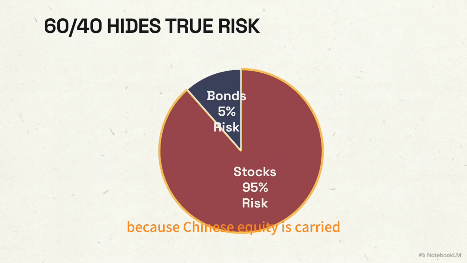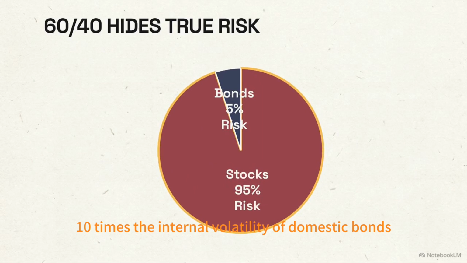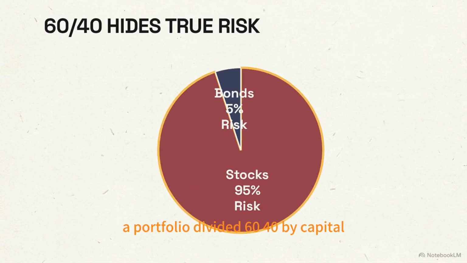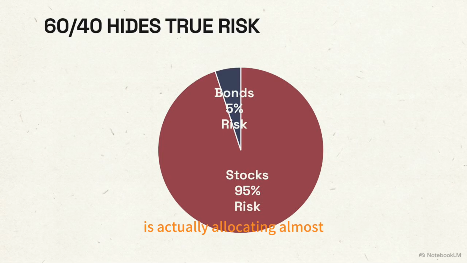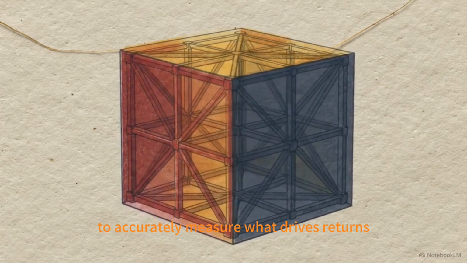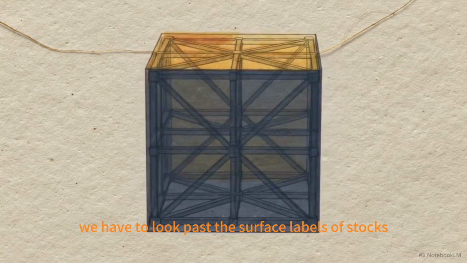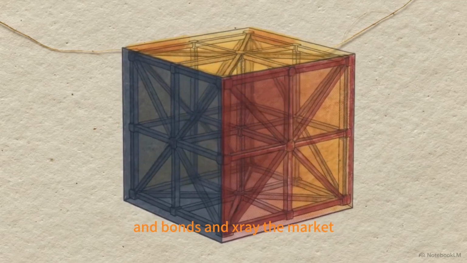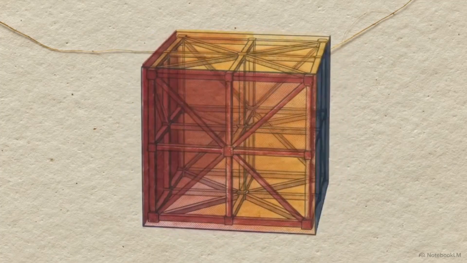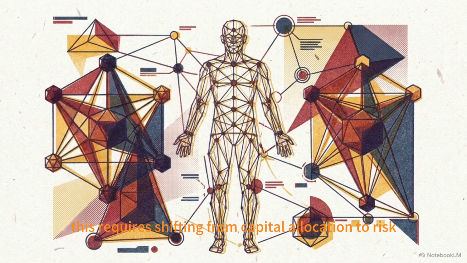Because Chinese equities carry 10 times the internal volatility of domestic bonds, a portfolio divided 60-40 by capital is actually allocating almost 100% of its total risk to the stock market. When equities swing, they drag the entire portfolio with them. To accurately measure what drives returns, we have to look past the surface labels of stocks and bonds and X-ray the market. This requires shifting from capital allocation to risk budgeting using a multi-asset class, or MAC, model.